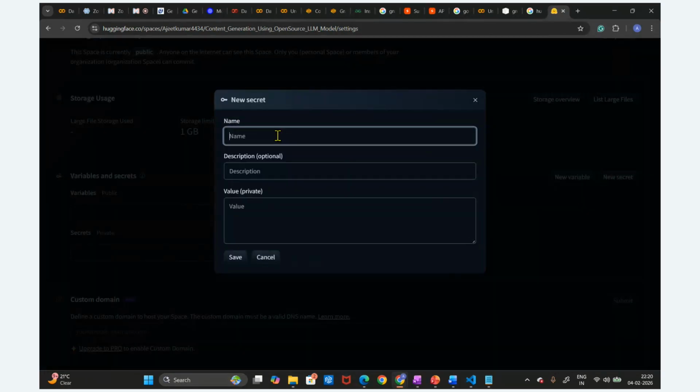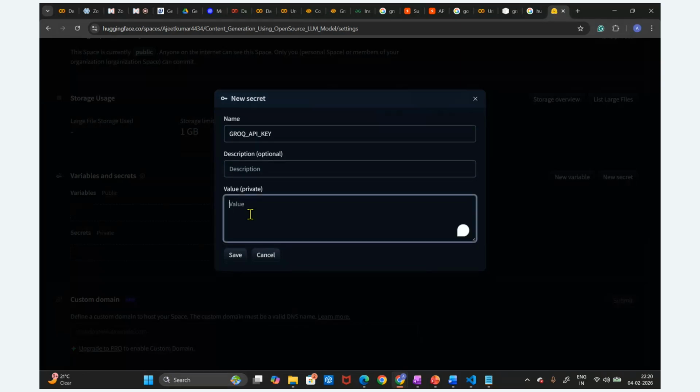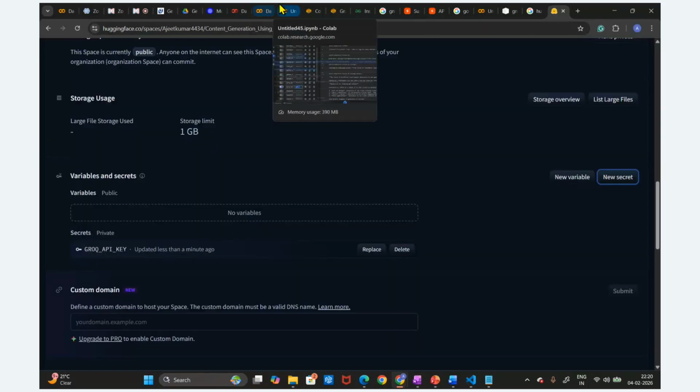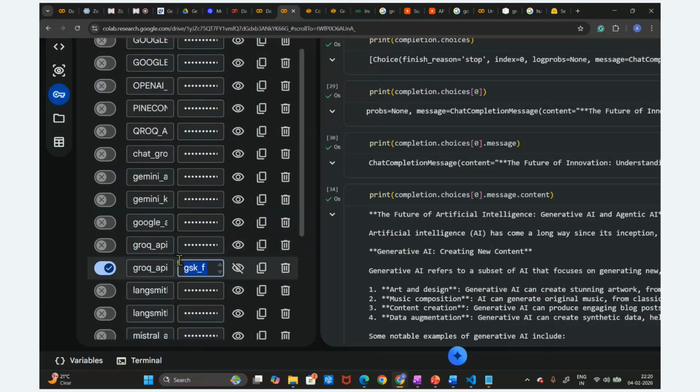What is the secret name here? Grok API key, and I'm going to paste the key here. Okay, this is the key. I'm going to save it here. This is how we are going to save this. This key we have saved in the Colab notebook also. In the Colab notebook we have stored it this way, so in a similar way we have to store it in